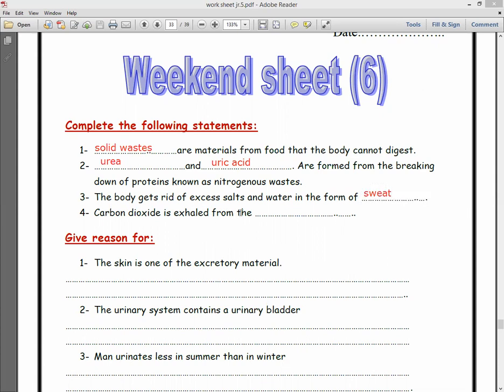Number 4. Carbon dioxide is exhaled from the body. What are the organs responsible for getting rid of the carbon dioxide gas? They are the lungs, the 2 lungs.